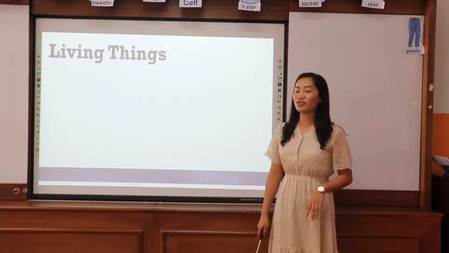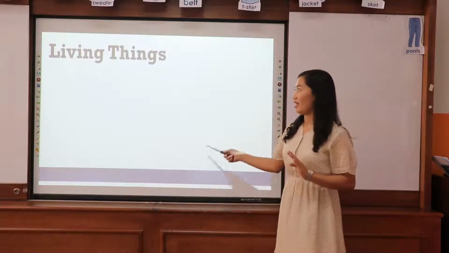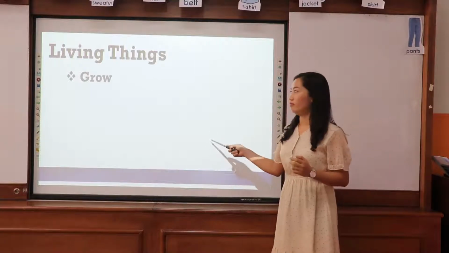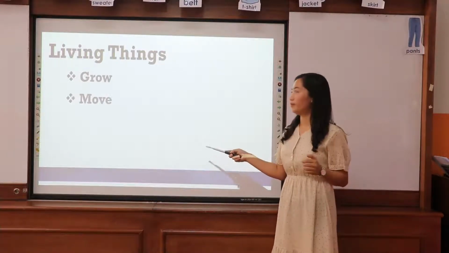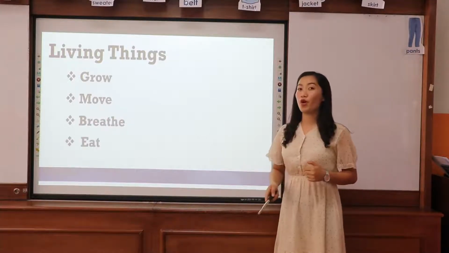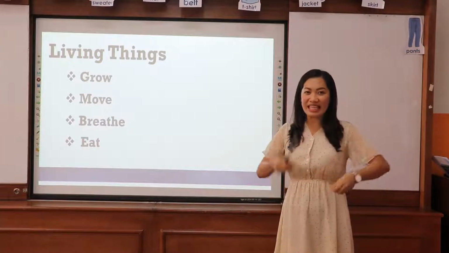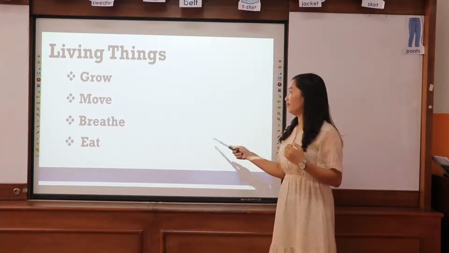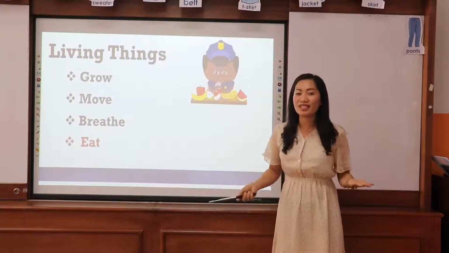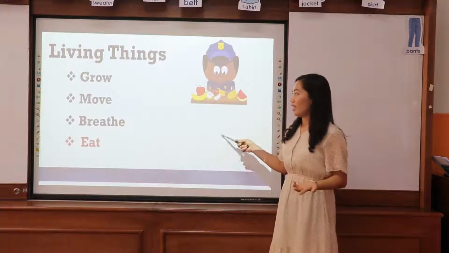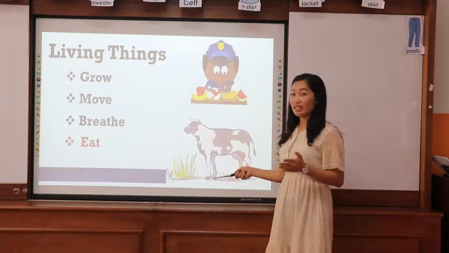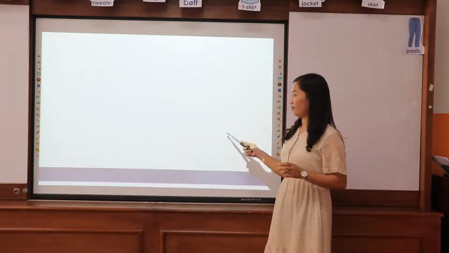And the fourth characteristic of a living thing is, okay, let's say it again. Grow. Move. Breathe. And the fourth one, living things eat their food. For this example, this is a human. They eat fruits. They eat vegetables. And also the animals, they are called living things. They eat grass.